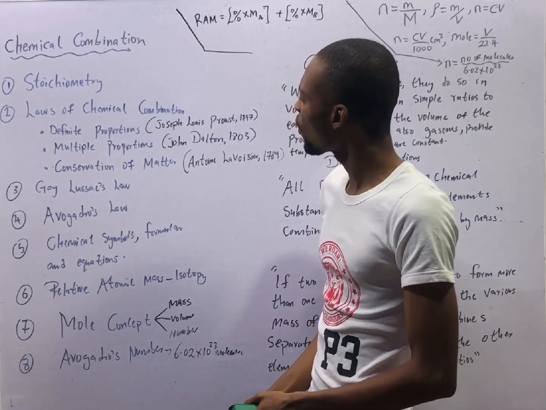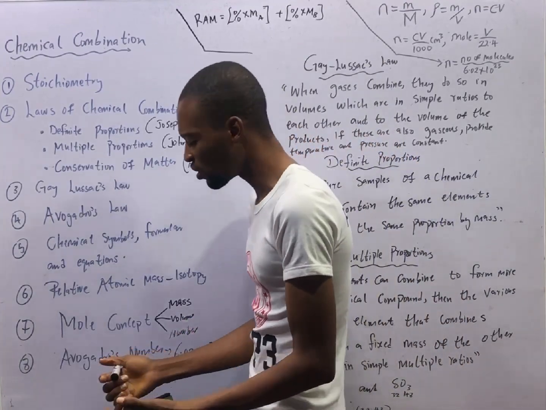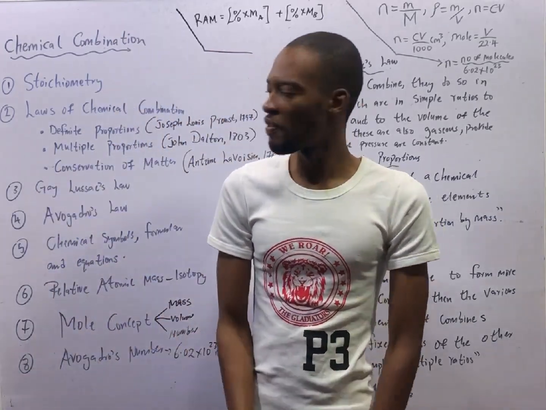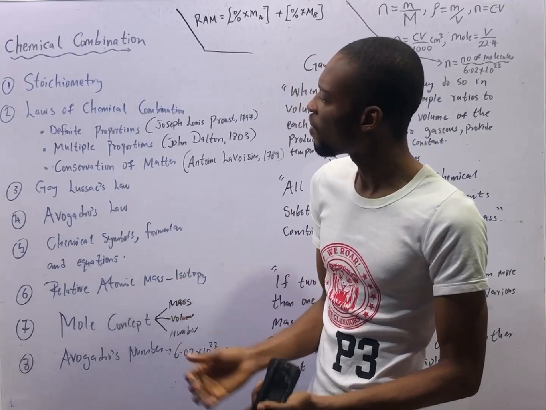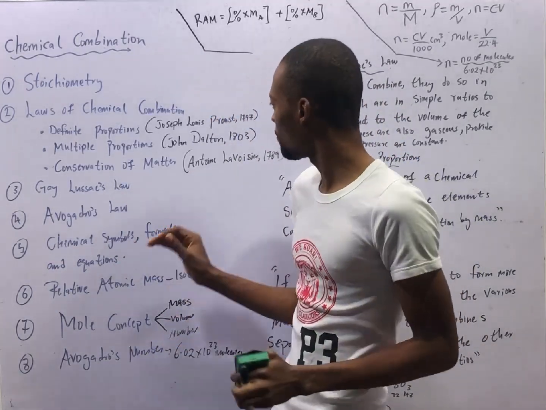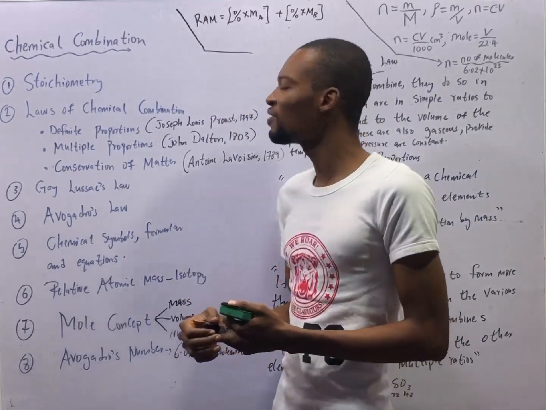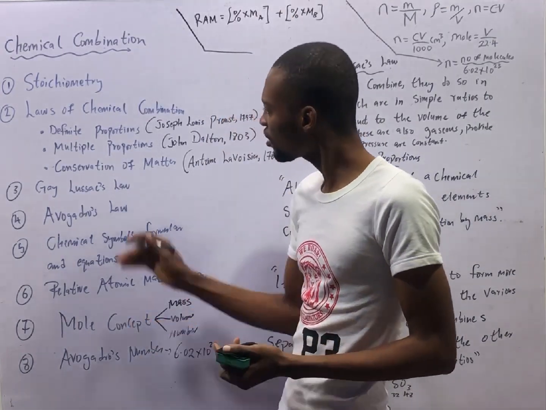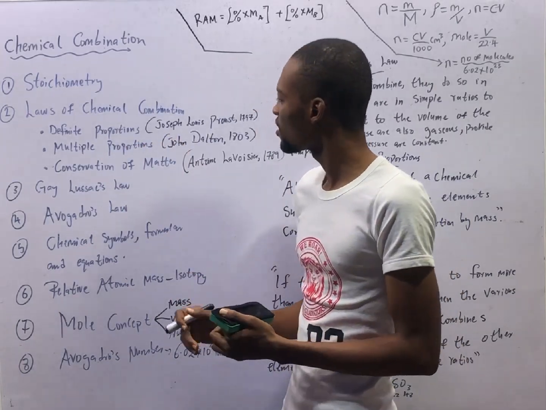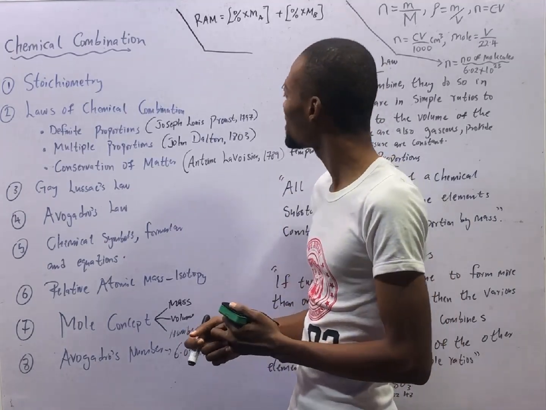Laws of chemical combination. For there to be a chemical combination, there are certain laws we have to follow. The first one here is the law of definite proportions, first stated by Joseph Louis Proust in 1797. The second law is the law of multiple proportions, stated by John Dalton in 1803.